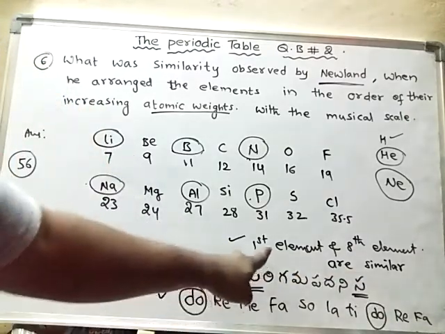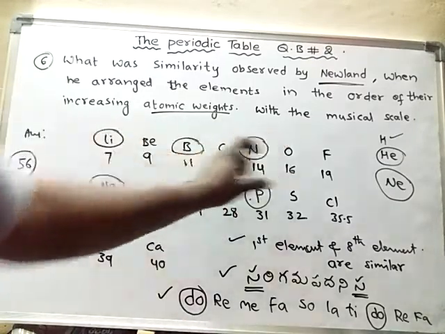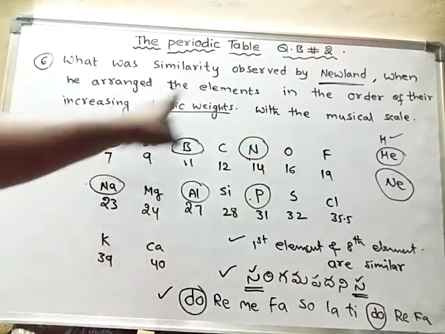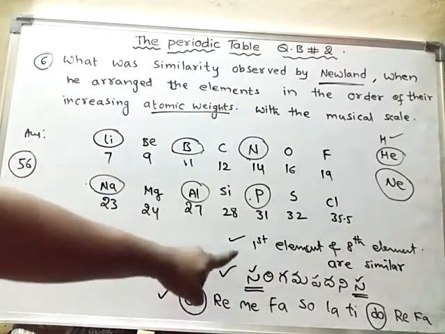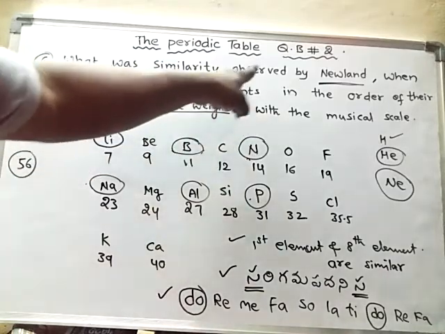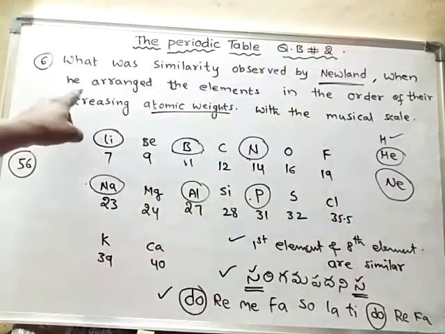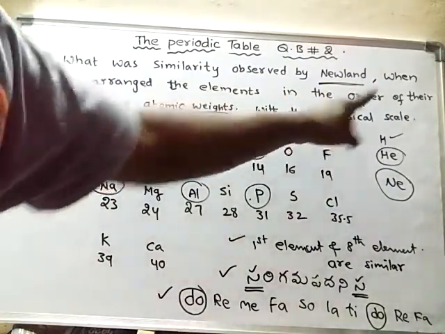The same similarity was noticed in the periodic table also, in its arrangement of the elements. So here the question is, what was the similarity observed by Newland when he arranged the elements in the order of their increasing atomic weights, with the musical note?